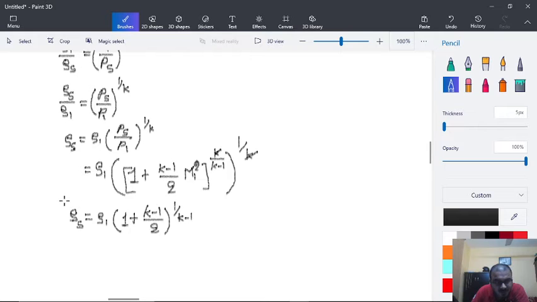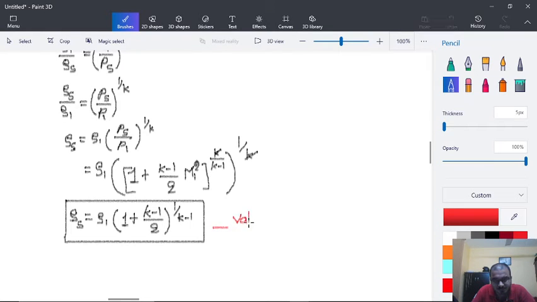So that is the value of rho S, the stagnation density.